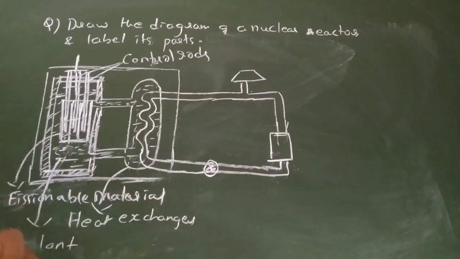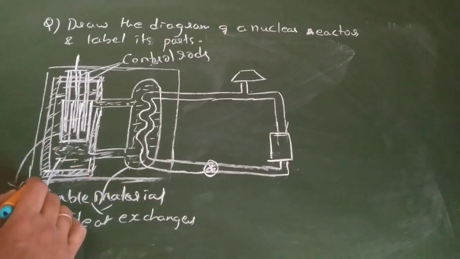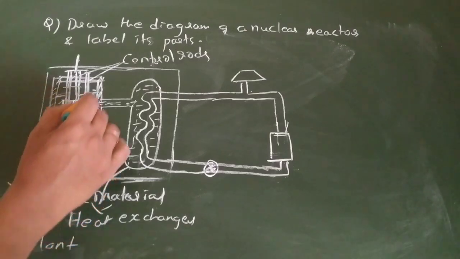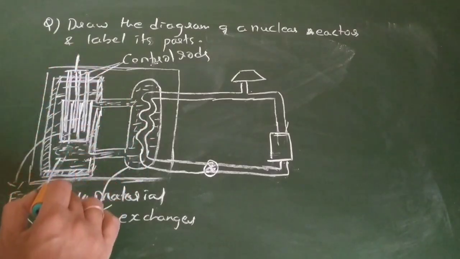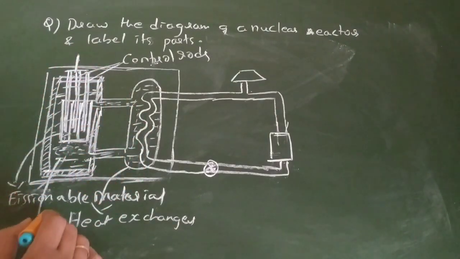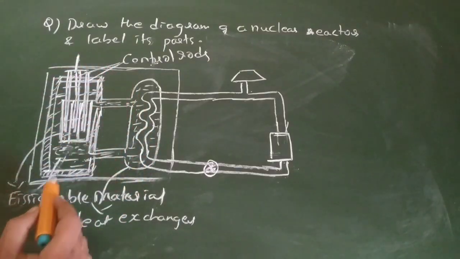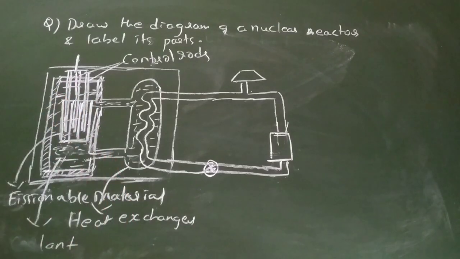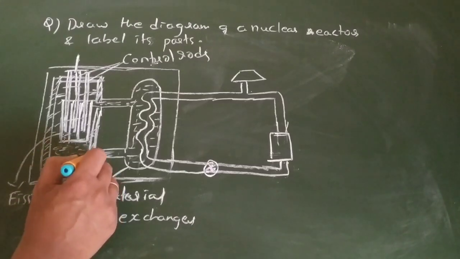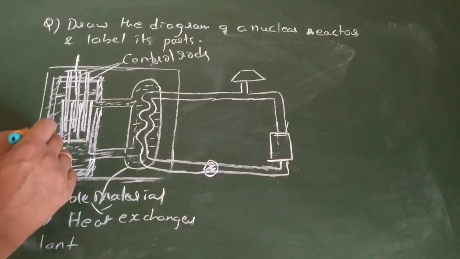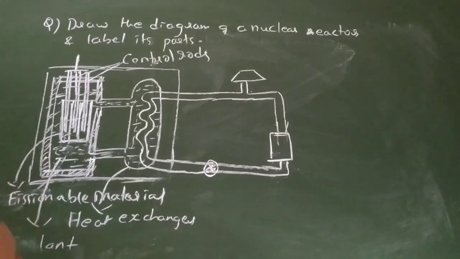Now what is the use of this coolant? Now core, when I say core, means this complete content when you see in the diagram. This whole content we call core. Are you getting that? This whole content we call core. Okay. Now one more thing, for the shield we use some reflectors. Reflectors are which reflect, which will not allow neutrons to escape outside.